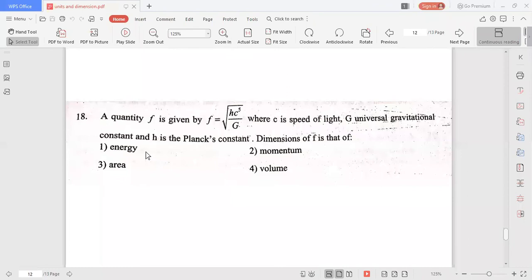If you get M L square t to the power of -2, then f represents energy. If you get M L t to the power of -1, that is the dimensional formula of momentum, so f represents momentum. If after simplification the dimension formula remaining is L cube, that is volume. If L square, that is area. In this way we have to check. I think this is also a direct problem.